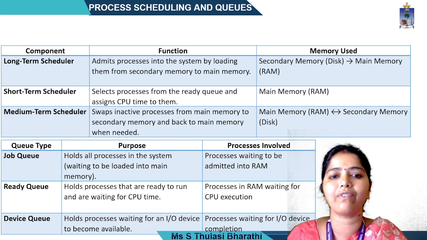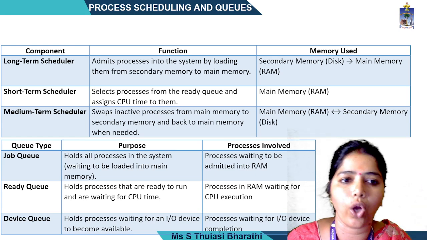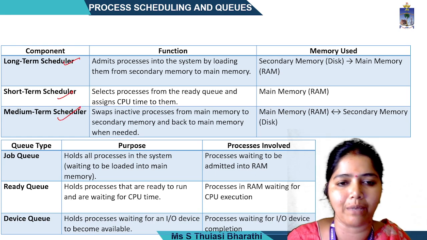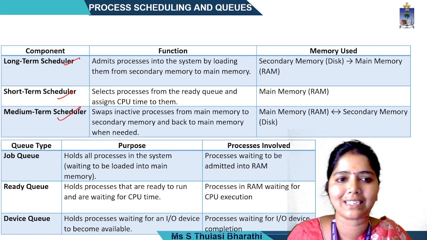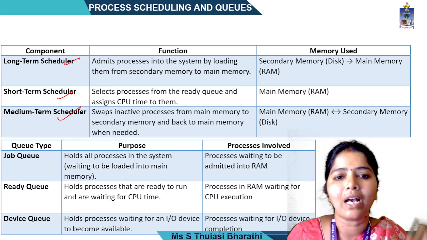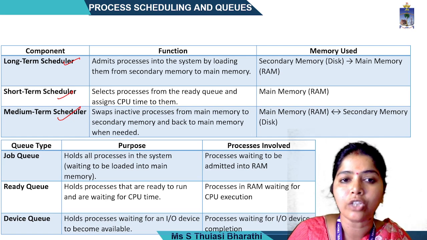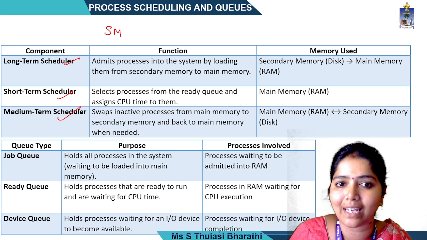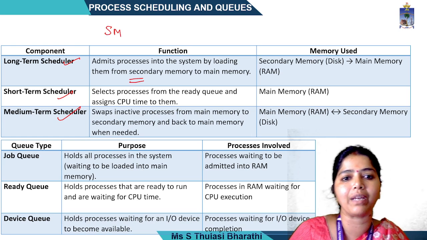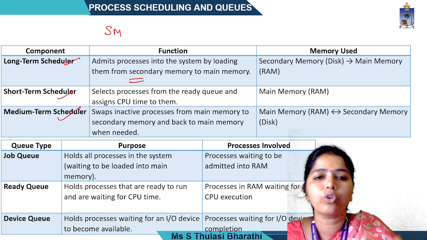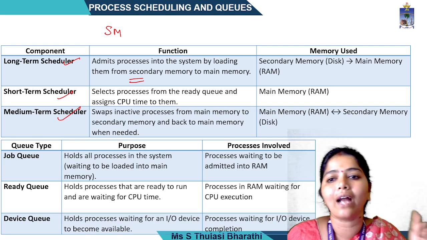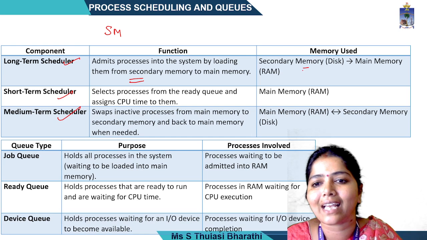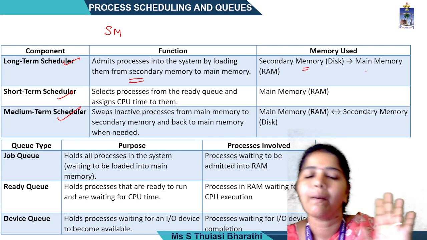See here, I have given all the things in short: long-term scheduler, short-term scheduler, mid-term scheduler. I'll give you a short recap of all six things. Long-term scheduler: everything will be in the job pool. The job pool is nothing but the secondary memory. From the secondary memory, everything has to be taken to the main memory. That is the working of the long-term scheduler.